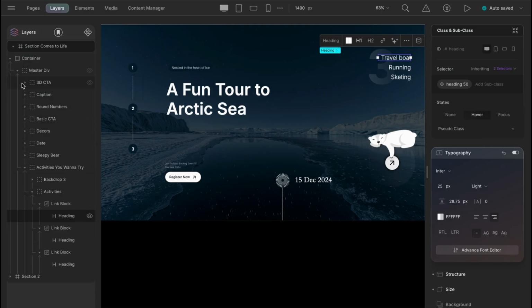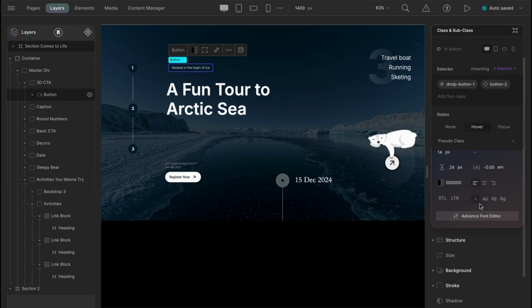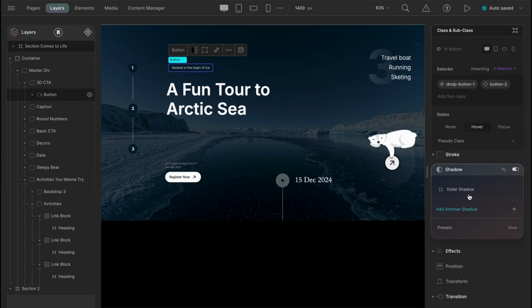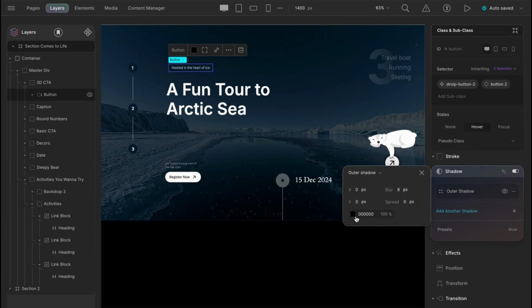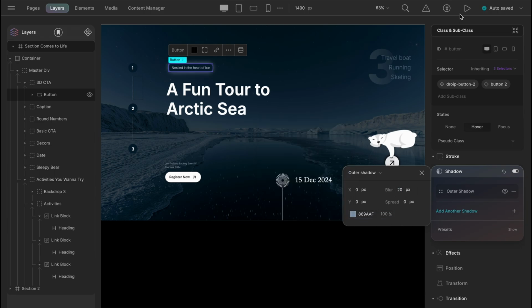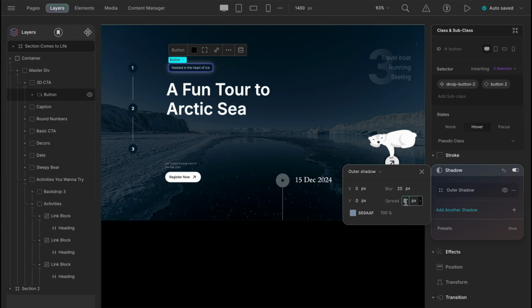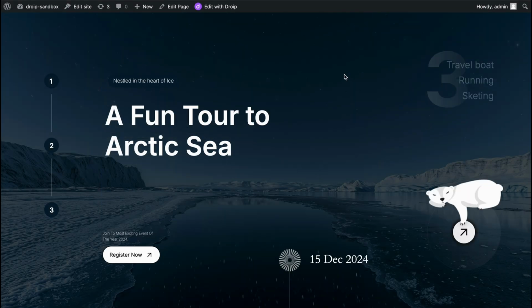So like before, we will make our state hover for this button, and when hovered, there will be an outer shadow. So by default, we have some presets here, and let's just give the color to something bluish. There's the color code for you. And then let's just make the blur have 20 pixels, and let's have a quick check how it turns out. Fair enough, but the spread is a bit loud, so we can make it up to -3 pixels here.